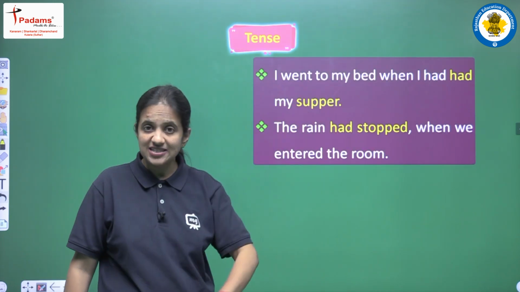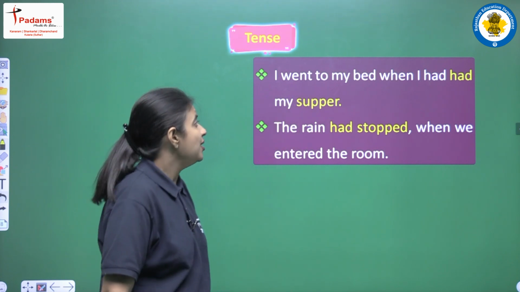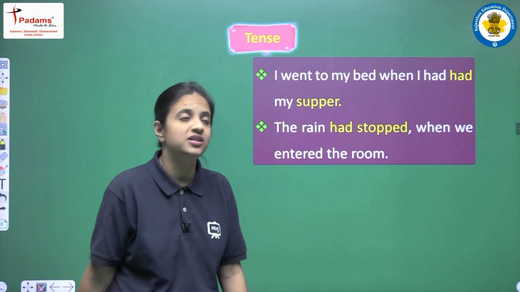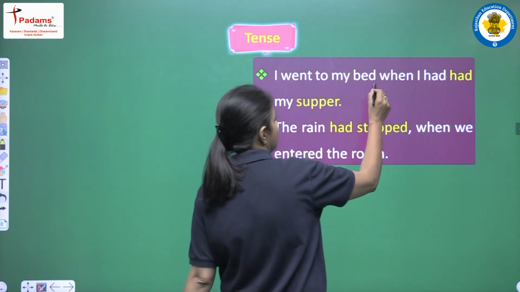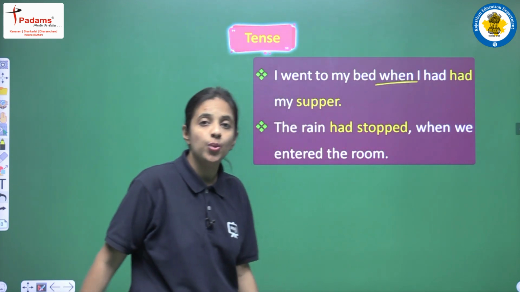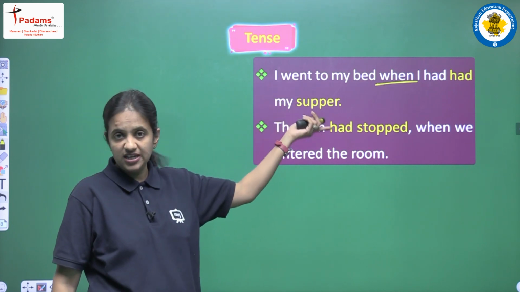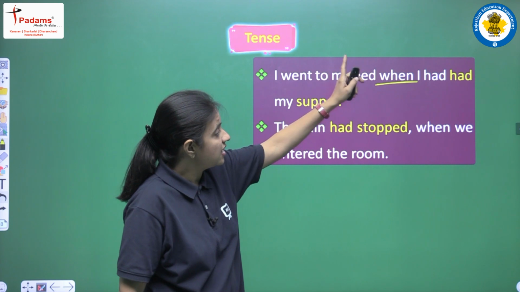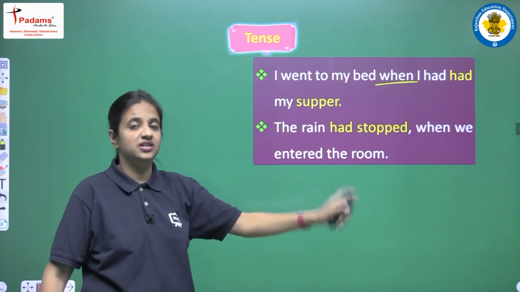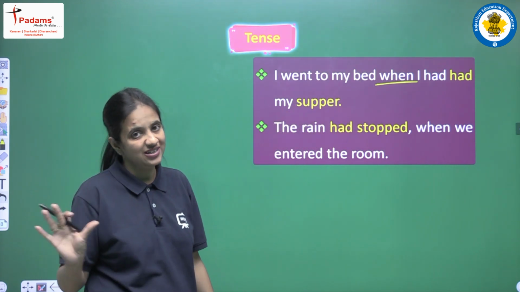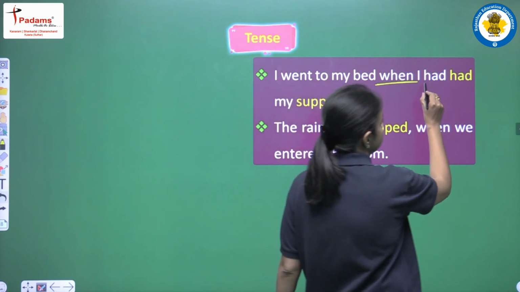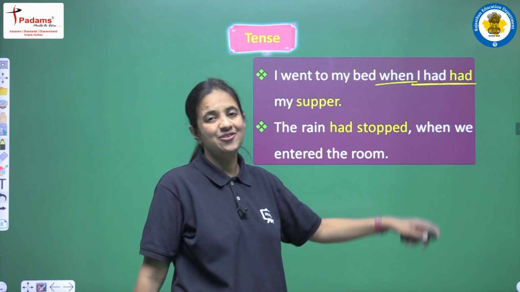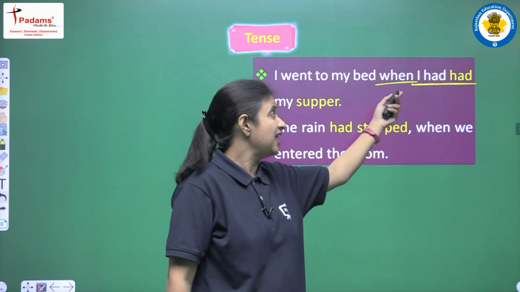Let's read more examples. So next one is, I went to my bed when I had my supper. So in this sentence we are having one conjunction, that is when, and we are having two clauses. The first clause is I went to my bed, the second clause is I had my supper. So the first thing that I want to clear here is, don't get confused about why we are having two hads, why we are having repetitive hads here, had and had.